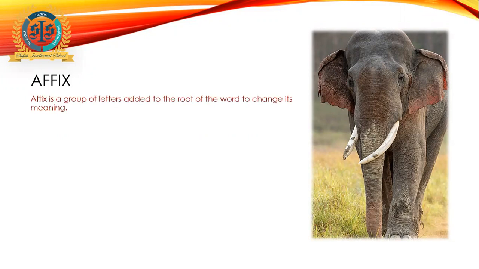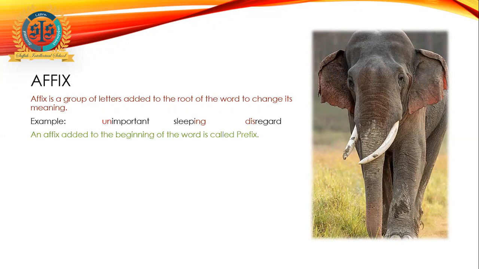Affix is a group of letters added to the root of the word to change its meaning. Group of letters like un, ing, dis, fy, ry are added to the word to change its meaning. For example, un is added to important to become unimportant. Ing is added to sleep to become sleeping, the continuous form of verb. Dis is added to regard to become the negative meaning, disregard.